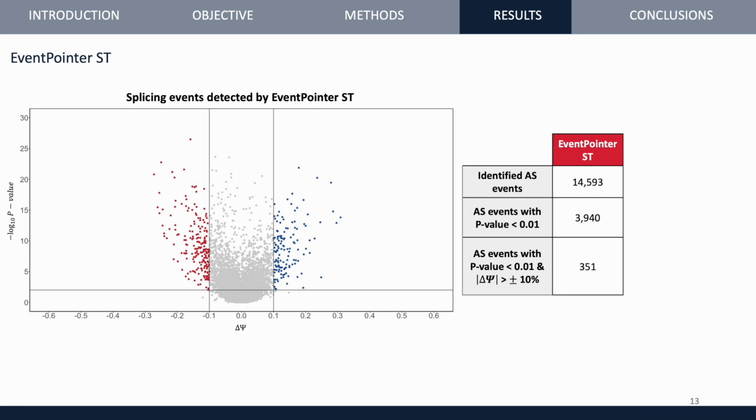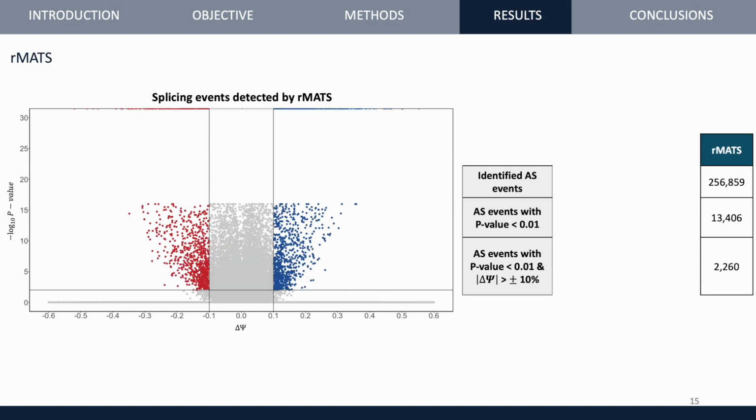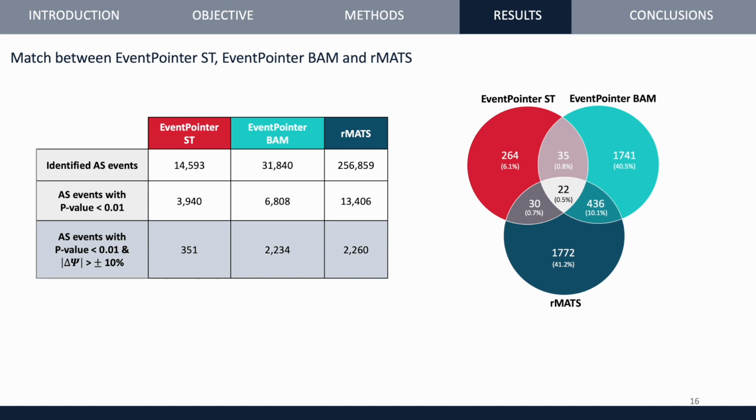Following the same criteria, in this second graph we see the results when using EventPointer BIM. It can be seen that the number of significant events is higher. Finally, with rMATS, it can be seen that the number of identified events is very high and that the number of significant events is similar to that obtained with EventPointer BIM. Taking as reference the significant events identified with each method, we match them to analyze the common events, resulting in the Venn diagram shown on the right side.